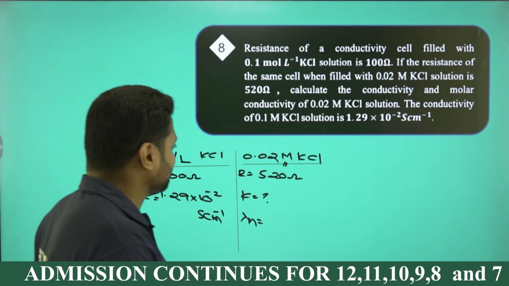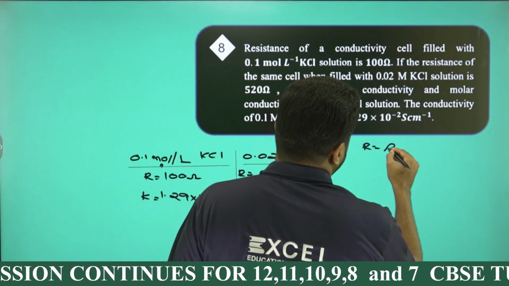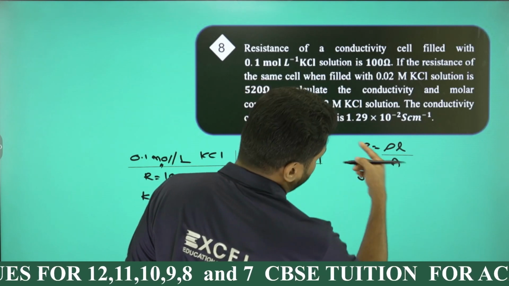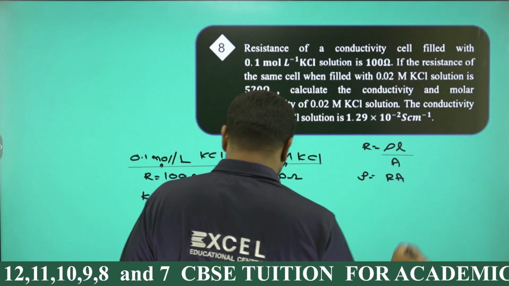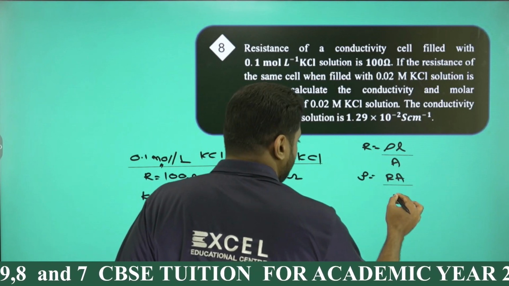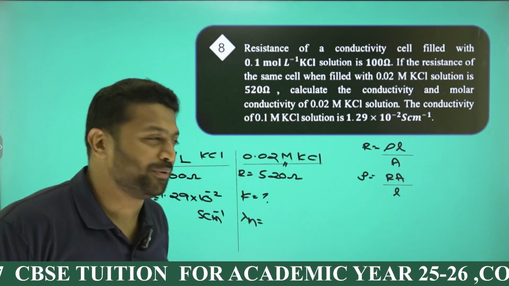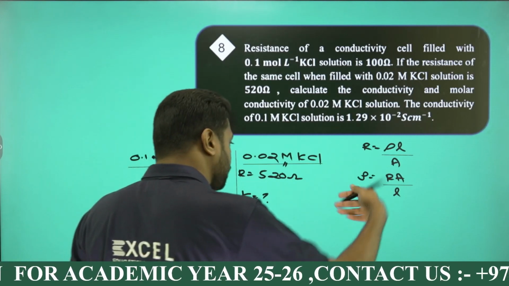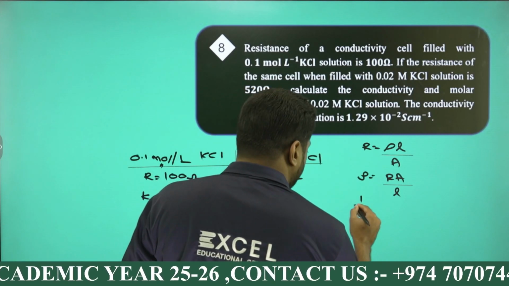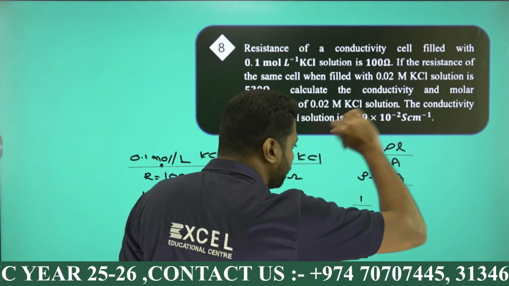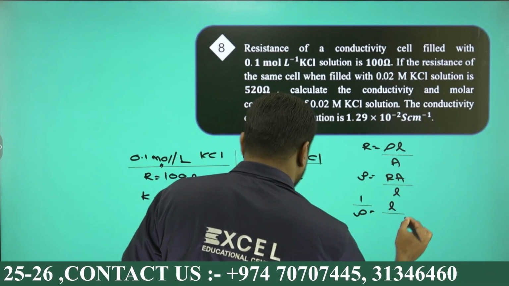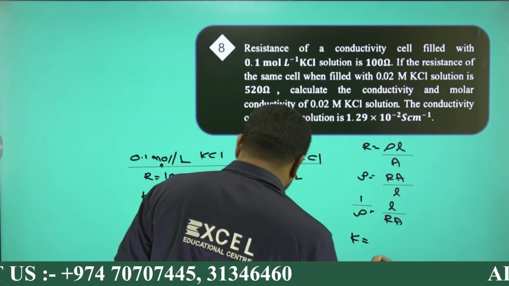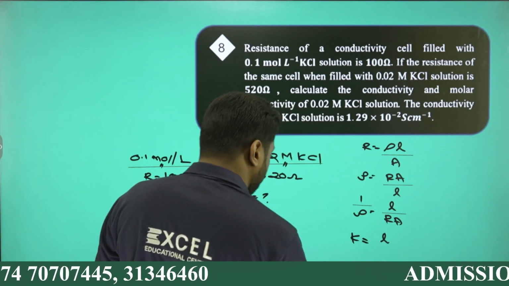I know resistance R is given by the formula R = rho L by A. So resistivity rho is equal to Ra by L. What I require is K, which is 1 by rho. Taking the reciprocal, 1 by rho equals L by Ra. That 1 by rho is called K. So K is equal to L by Ra.